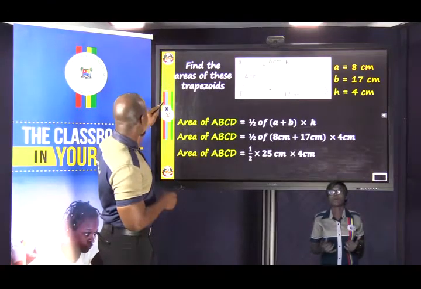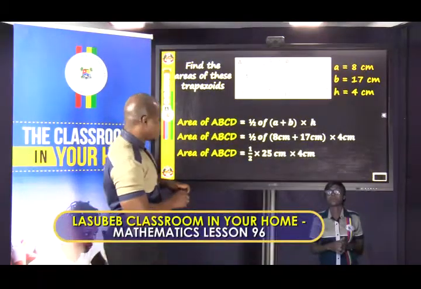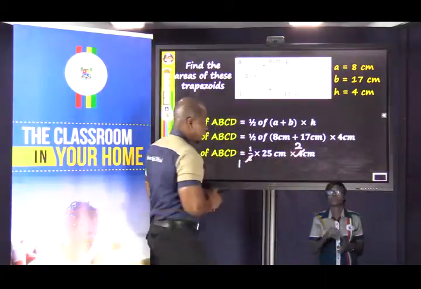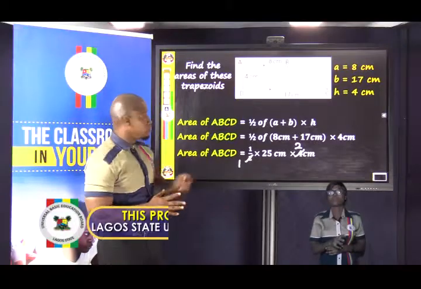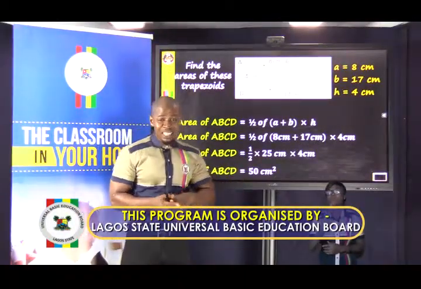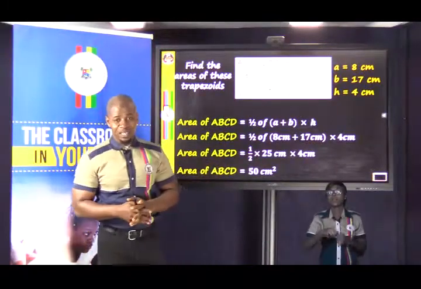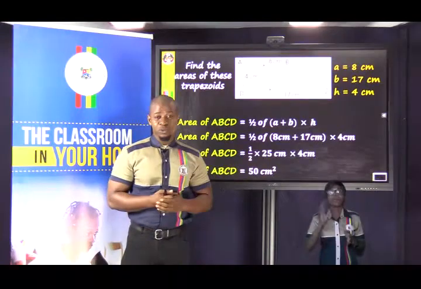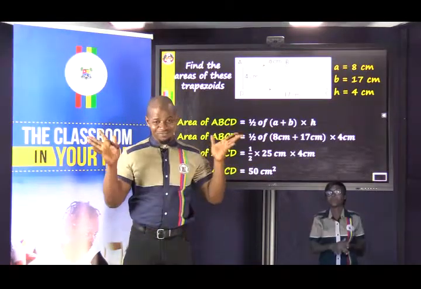Okay, so now resolving that, 2 goes here 1, 2 goes here 2. Now 25 centimeters times 2 centimeters will give us 50 centimeters squared, and that is the area for this trapezoid. And I'm sure that you got that right. And for that, I will celebrate you as usual with a cheer.